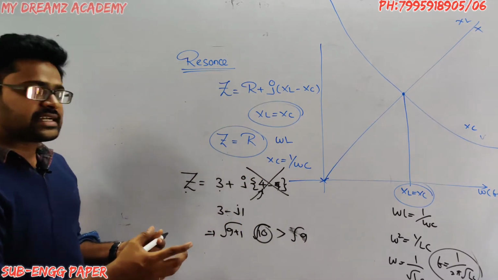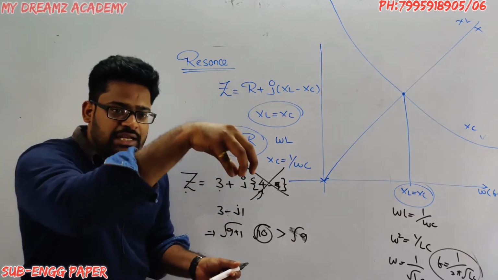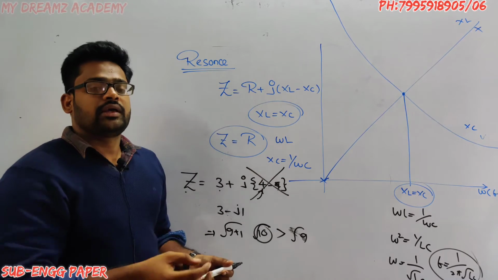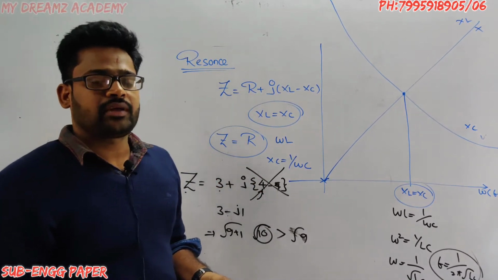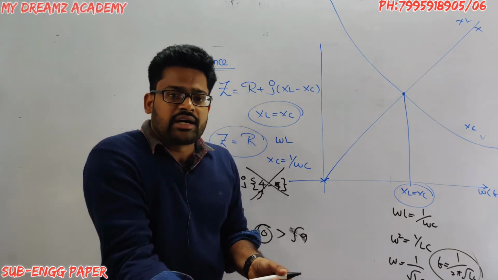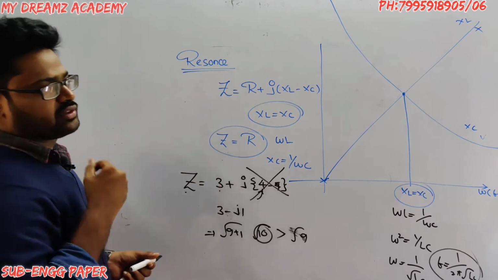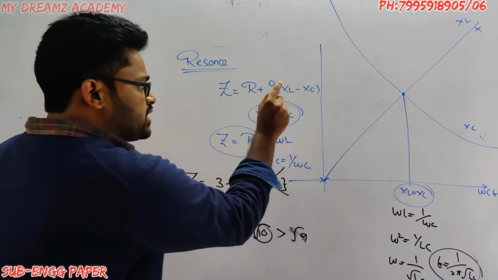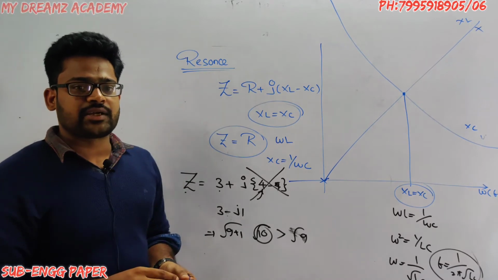So at the resonance condition, the impedance value is very low. If the impedance is very low, according to Ohm's law, the current value is very high. And one more thing: if XL equals XC, the circuit acts as a purely resistive circuit.